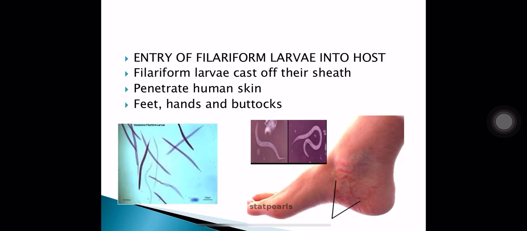The filariform larva will enter the host through the human skin. They cast off their sheath and penetrate the human skin through the feet, the hands and the buttocks commonly. Here in this photograph, you can see a foot in which the larvae of the hookworms can be seen.